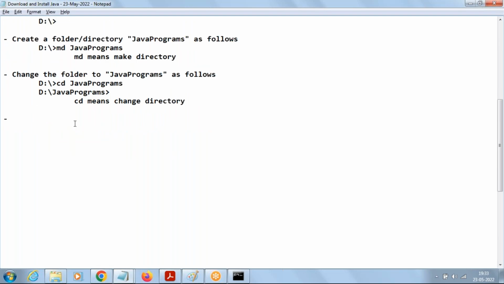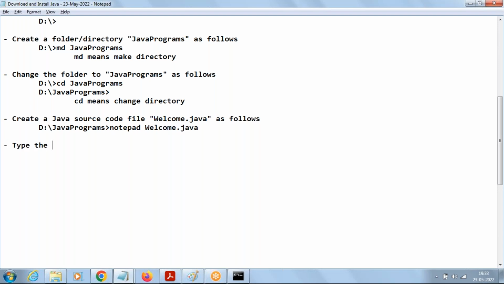Now the next step, create a Java source code file, welcome.java, as follows. How to create it? At your prompt, use the command notepad and go with the name of the file.